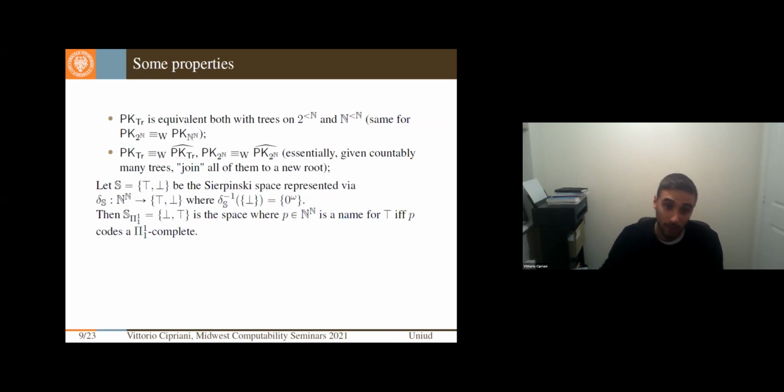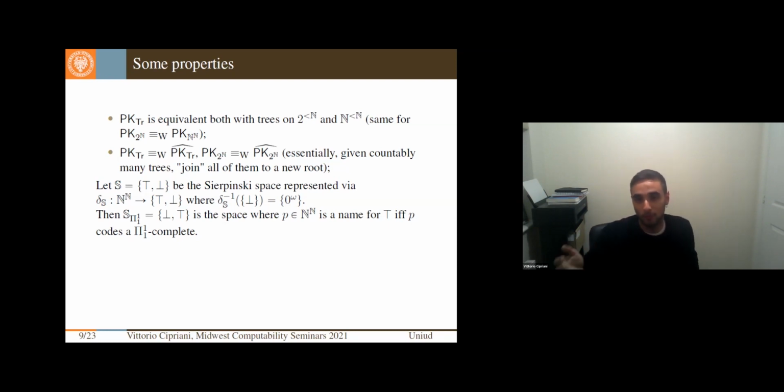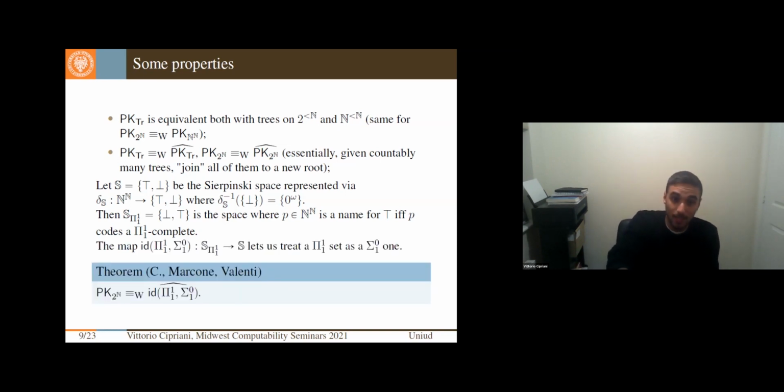We will define a slightly different space, S pi 1 1, in which a sequence P in the Baire space is a name for true if and only if P codes a pi 1 1 complete set. What does it mean? That if it is true, like if it is not constantly 0 to the omega, then my P will be a name for a pi 1 1 complete set. And I define this map, even if sometimes in the literature it can be found as key S pi 1 1. Anyway, let's call it ID from pi 1 1 to sigma 0 1.